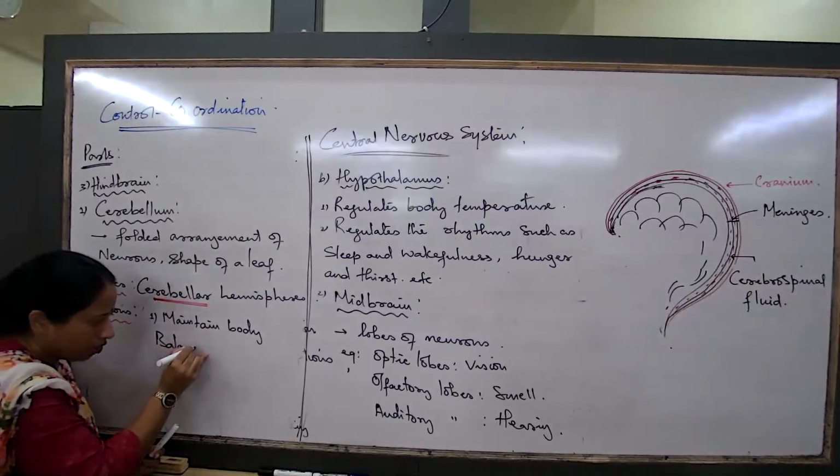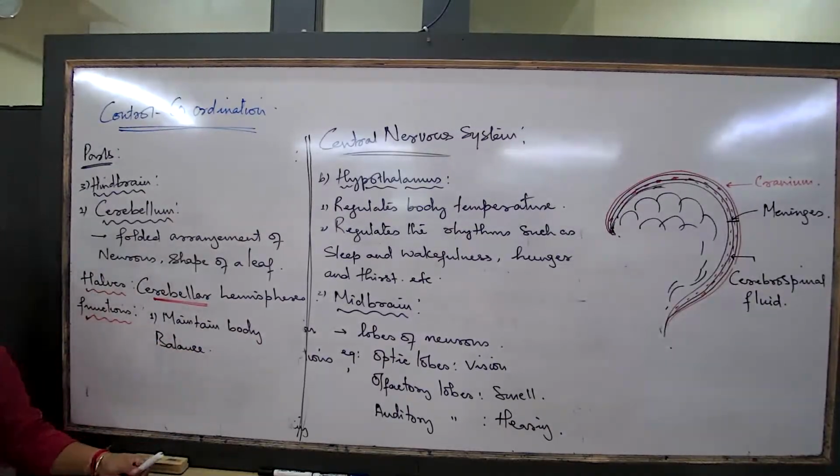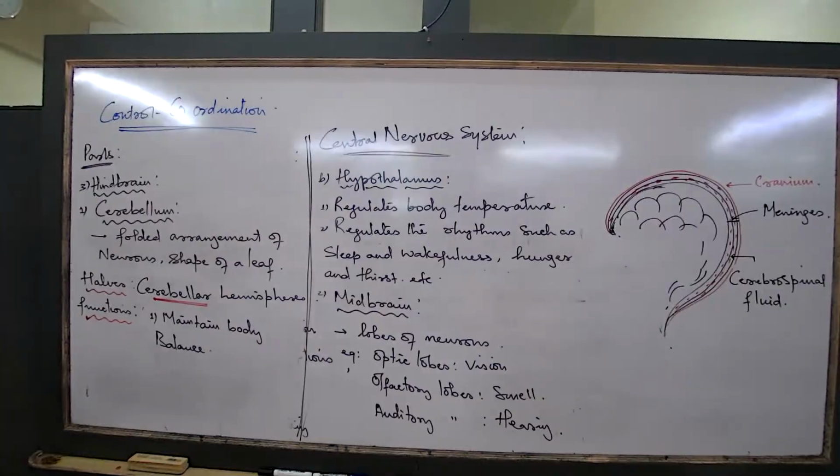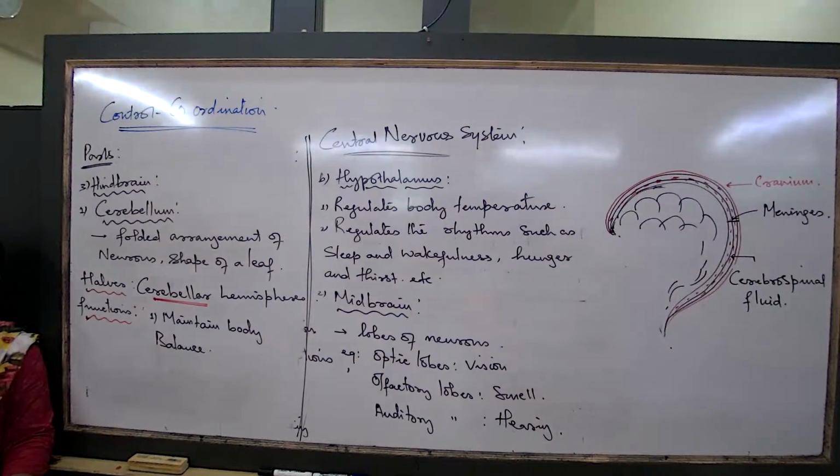Take the example of Sameer. Sameer's cerebellum is not working very well, because the cerebellum helps in body balance.